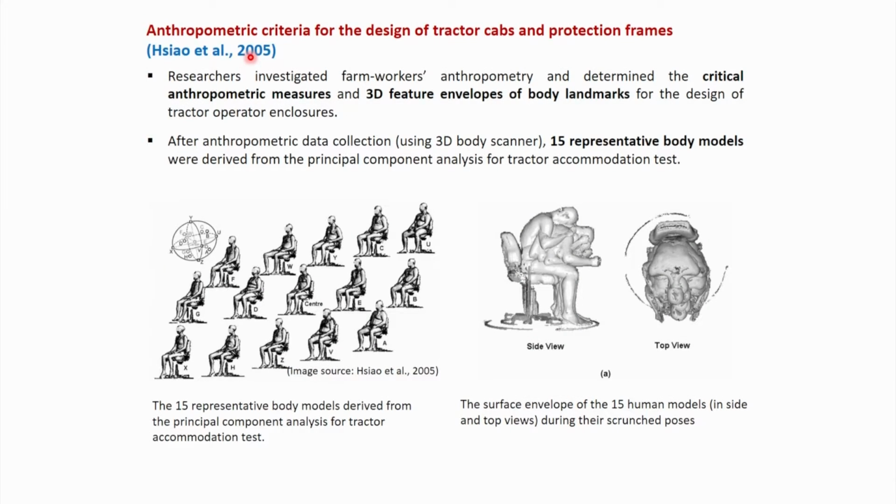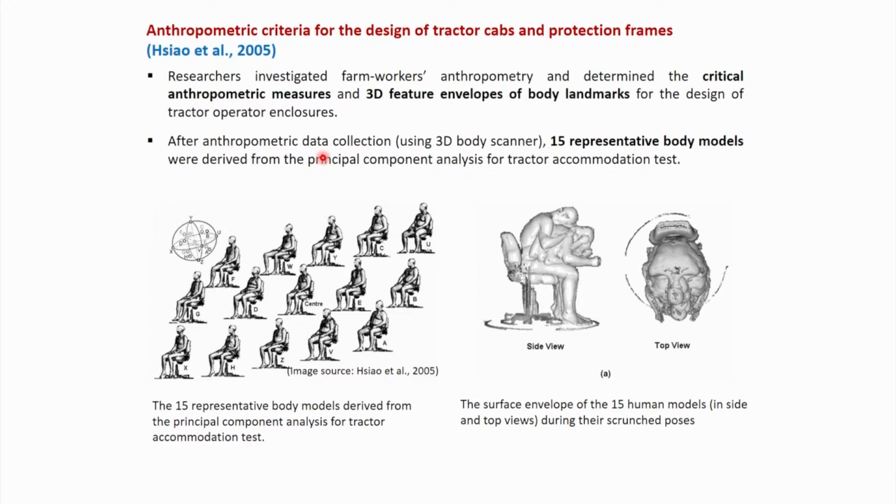Xiao et al., 2005, in their paper Anthropometric Criteria for Design of Tractor Cabs and Protection Frames, investigated farm workers' anthropometry and determined the critical anthropometric measures and three-dimensional feature envelopes of body landmarks for designing the tractor operator enclosures.